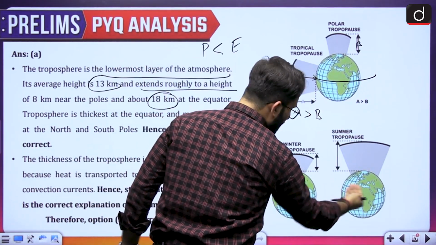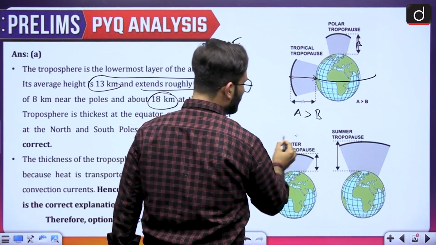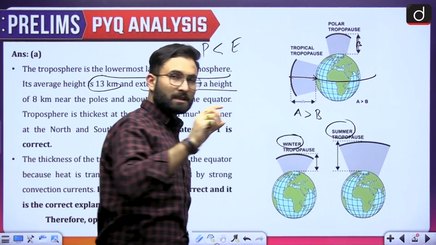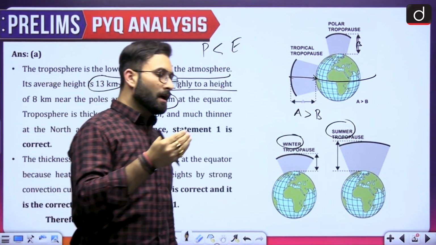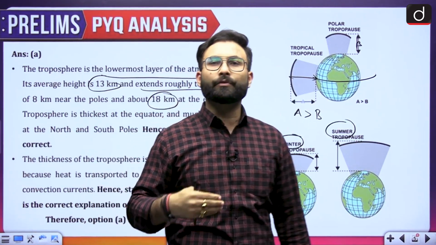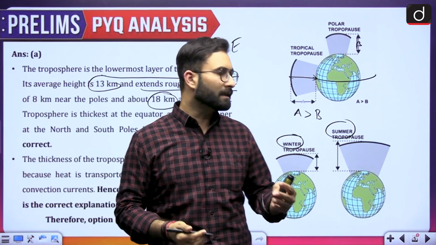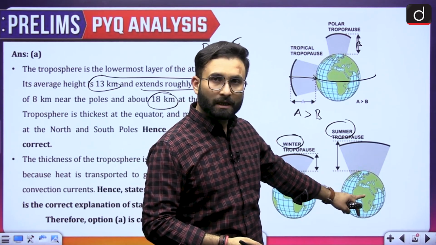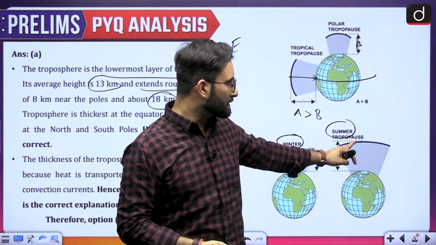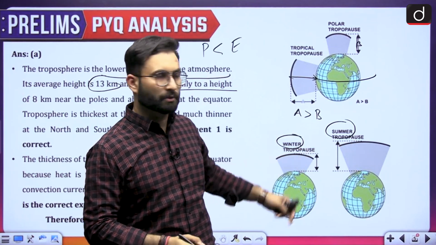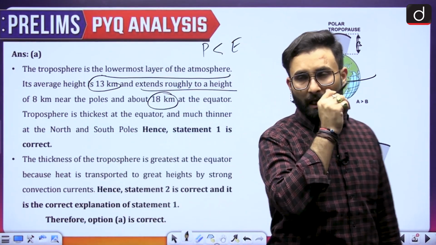Other than that, if you look at this particular picture, they are talking about the seasons, winter and summer. Now in the summer, you will see that the heat and the convection currents are way stronger. More insolation and more temperature will be there, and considering that, the troposphere will have more height in the summers compared to the winters. So I hope that is clear. Let's move further to the next question.